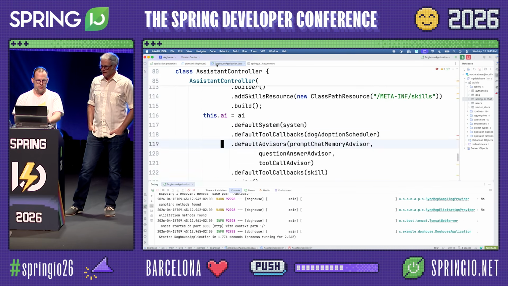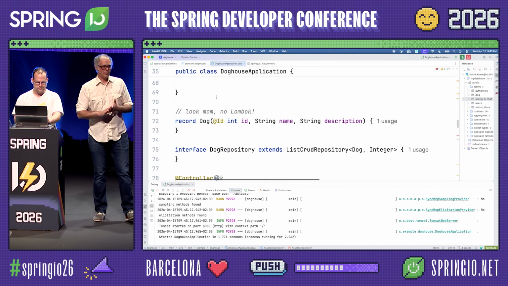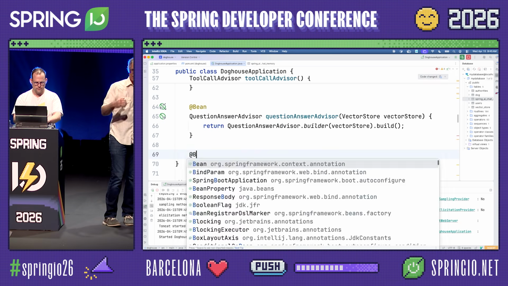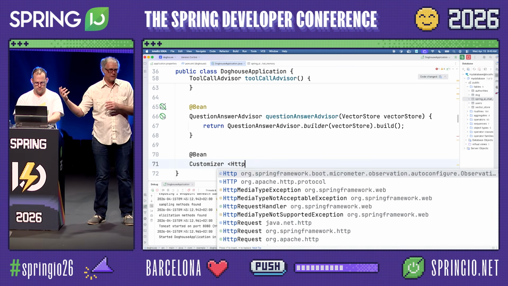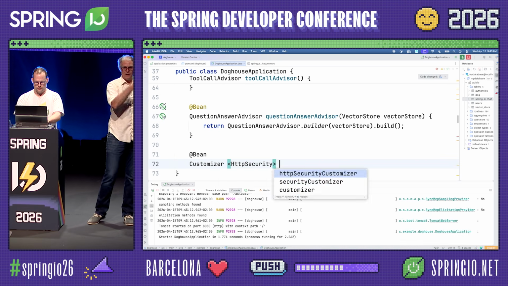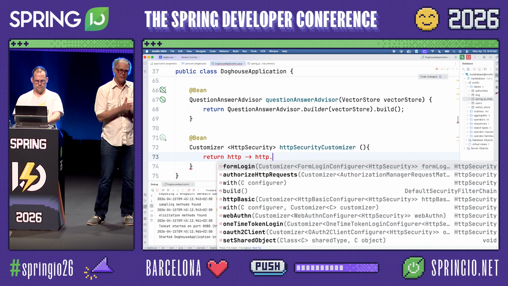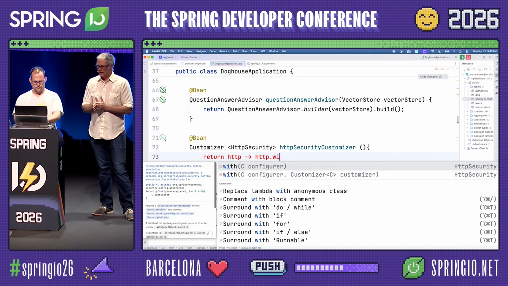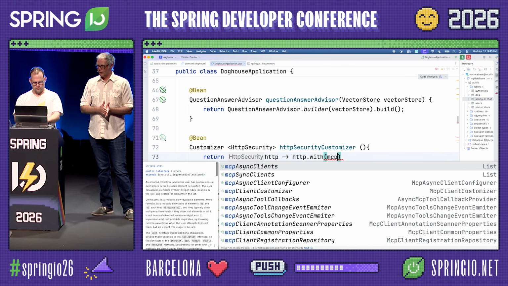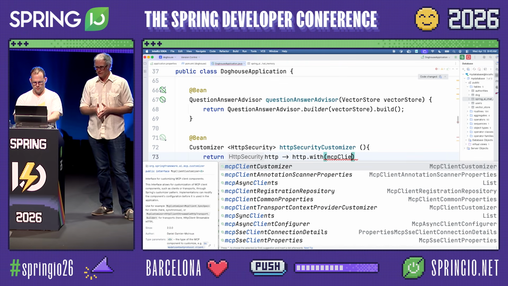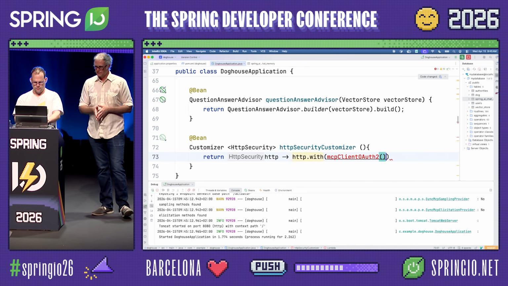That's also important. Oh, yeah. So we need to have an interceptor that's going to intercept the calls to the MCP server and add the token from our web application side, so that those tokens get passed to the MCP server call as well. So we need to add that interceptor with our HTTP security customizer. And yeah, we're going to just configure that.